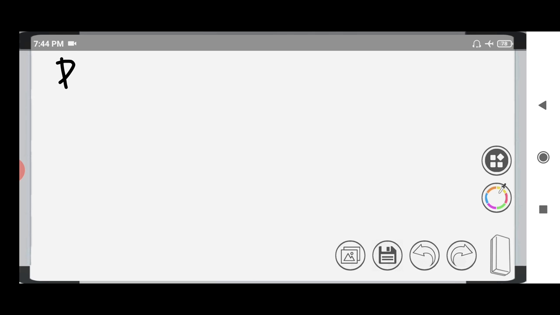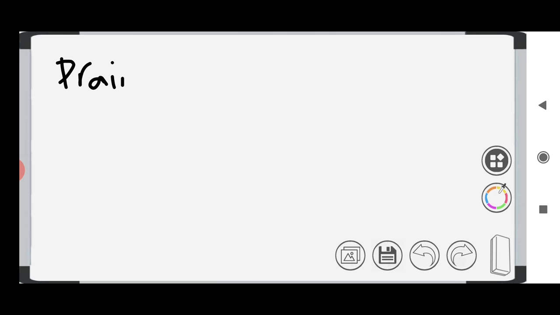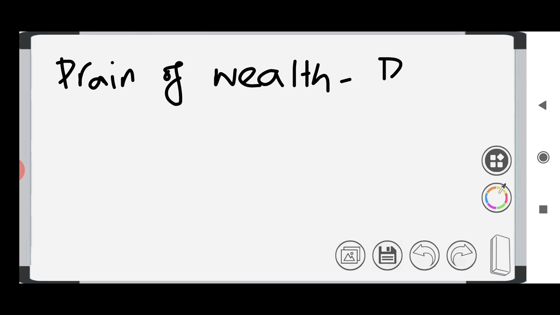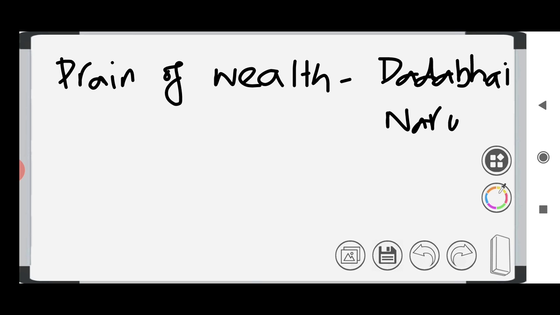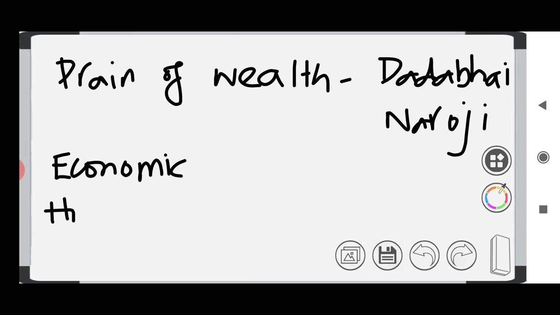And the first one is Drain of Wealth. Drain of Wealth is a concept by Dadabhai Naoroji. It explains how our wealth is drained, how our wealth is used for Britishers, and it is by Dadabhai Naoroji. And then we have Economic History of India, which is by R.C. Dutt.